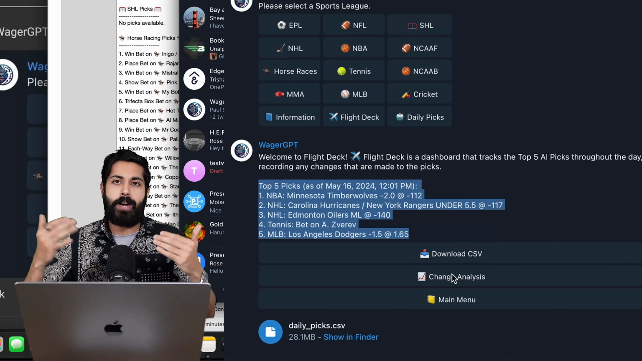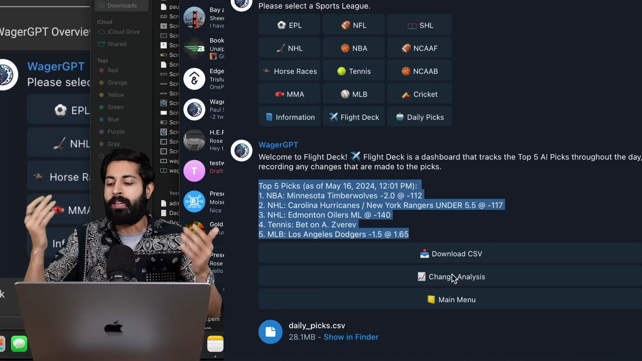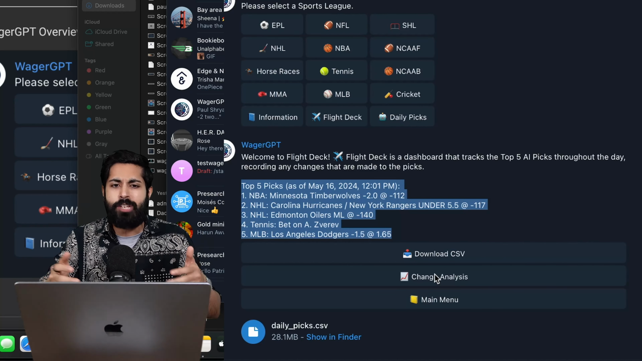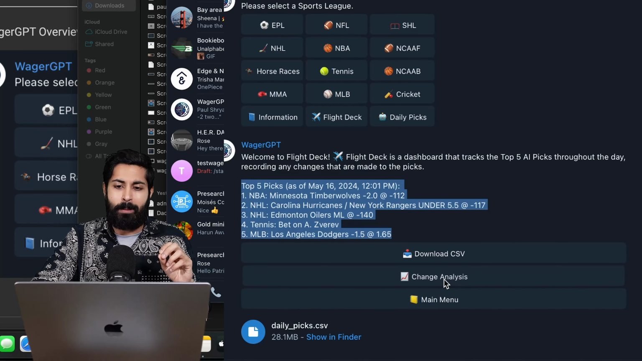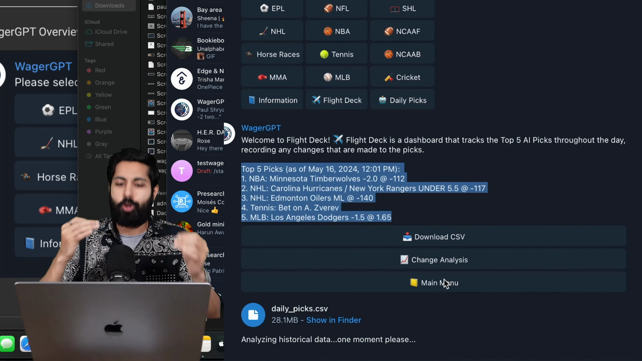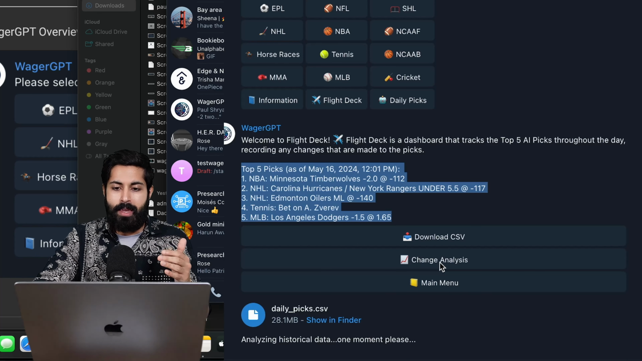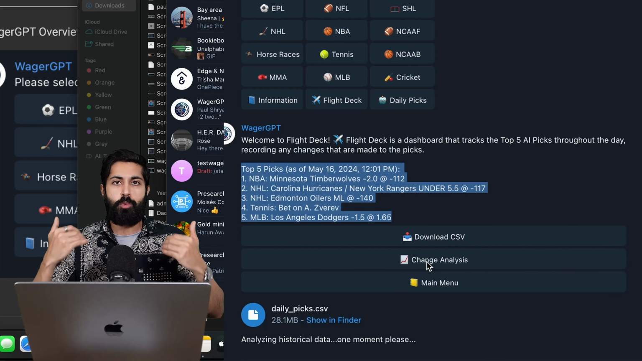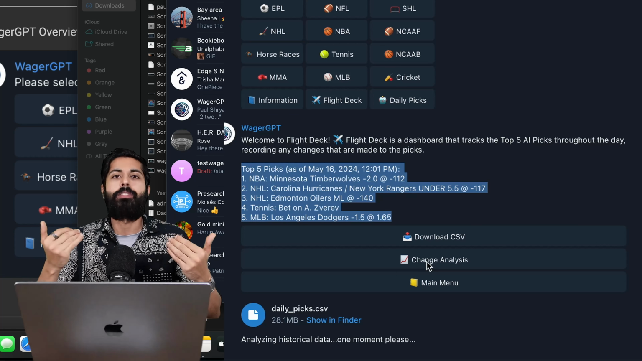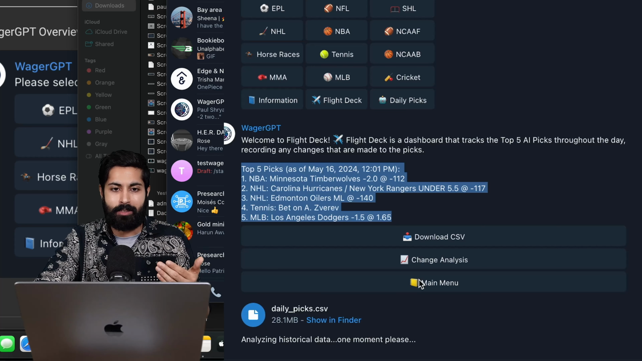And these top 5 picks change throughout the day because of lineup changes and injury reports and odds changes and temperature changes and the home team's playing away and all these little things that our private data feeds look at. But we want to see a way to monitor those changes, sort of like a flight deck at a terminal, which shows how flights are coming and going. And to do that, we can tap the Change Analysis button, which asks Wager to then look at that data and tell us how this data has changed over time. And it will tell us exactly how it sees that analysis done. We can see different things about it, etc.